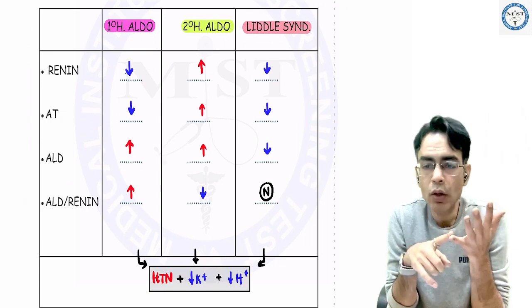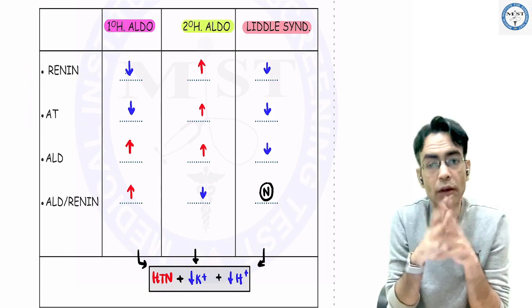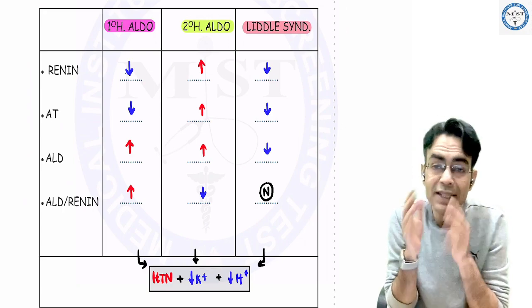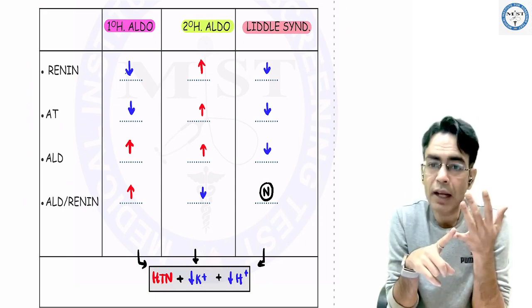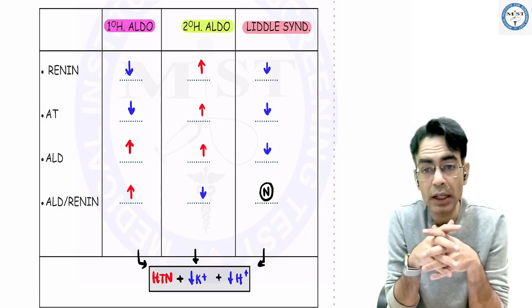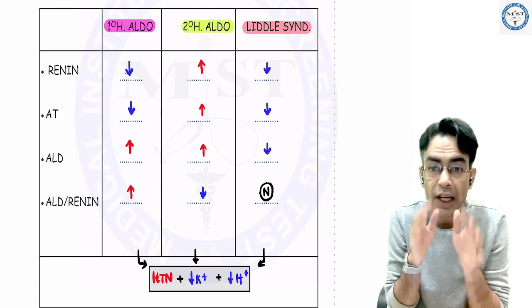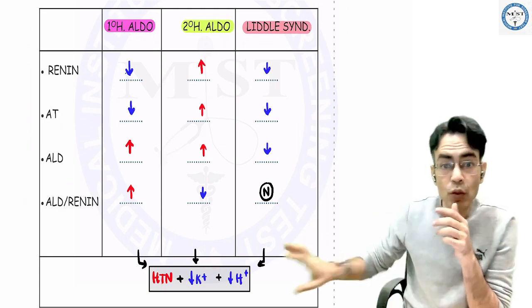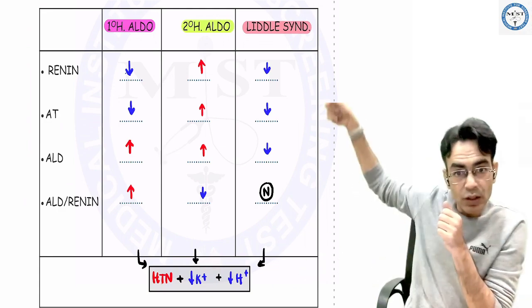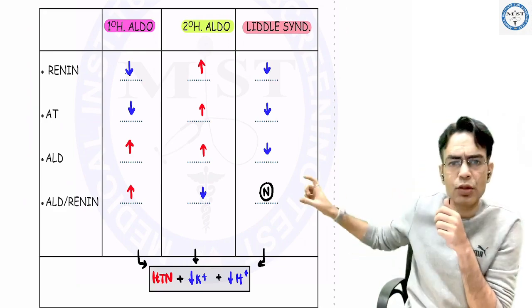To differentiate between primary, secondary, and Liddle syndrome, देखो छोटू, in primary, everything is low except your aldosterone. Renin low, angiotensin low, but aldosterone is very high and the overall aldosterone to renin ratio will be high. In secondary, everything is high. Renin is high, angiotensin is high, aldosterone is high, so the overall ratio is less in comparison to primary. In Liddle, everything is low, and the ratio is normal in comparison to the symptoms you are getting. सब कम है क्योंकि ओवर एक्टिवेशन ENaC चैनल का हो रहा है, and this ratio is normal.